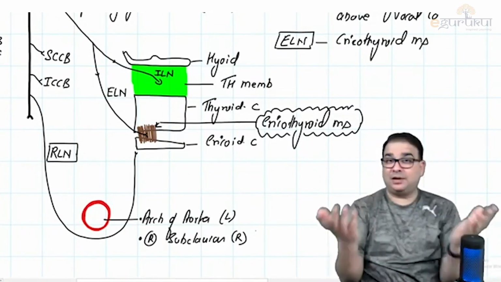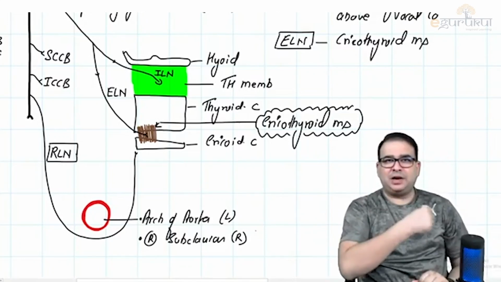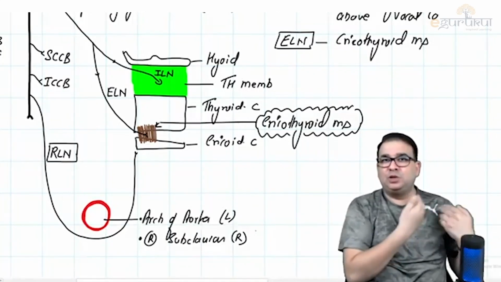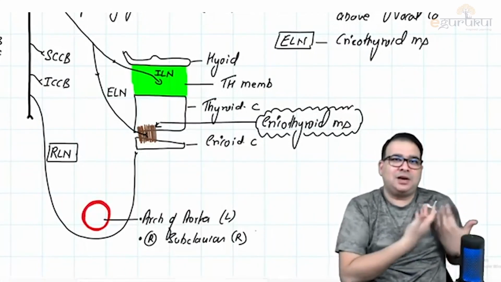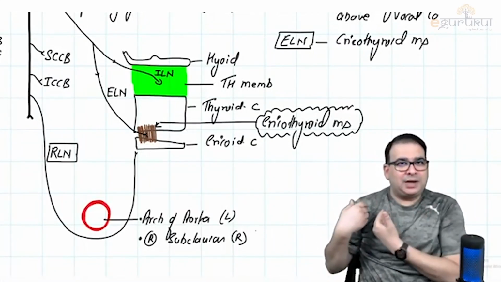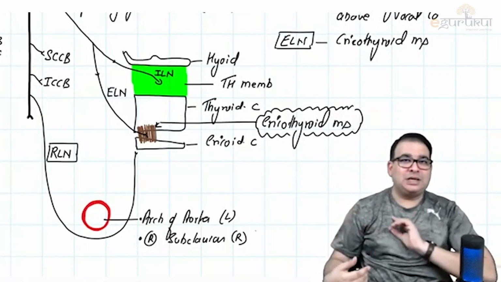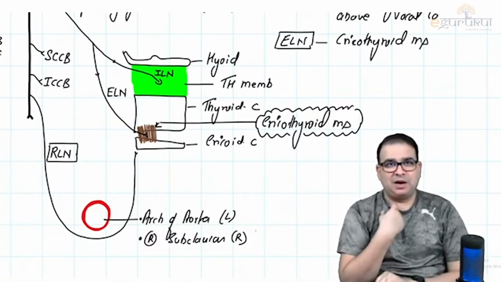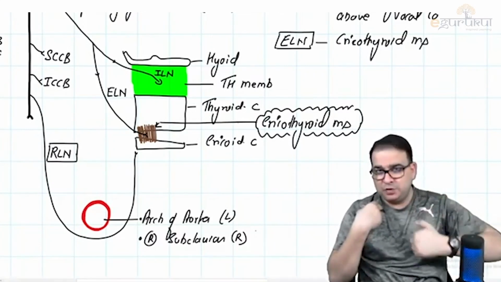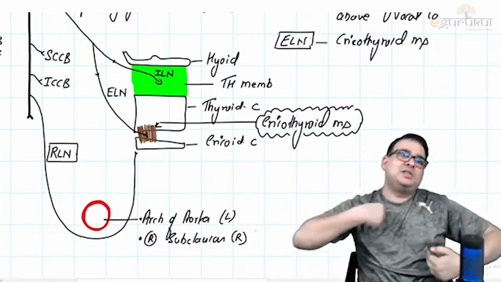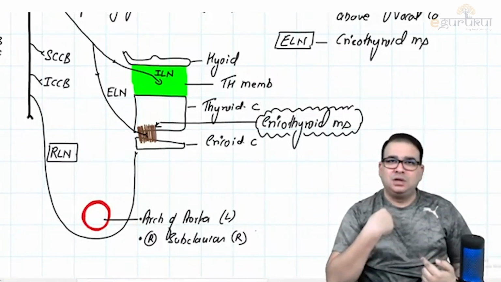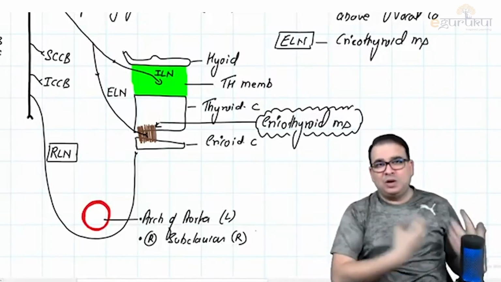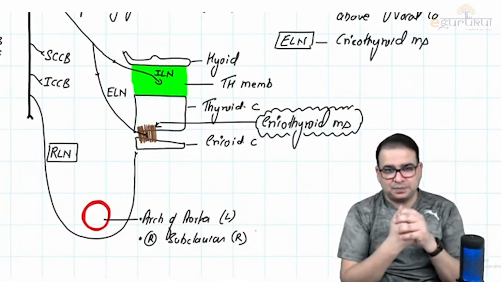Remember, guys, fourth arch, again, embryology. The fourth arch artery on the left side forms the arch of aorta. So the recurrent laryngeal nerve is below the fourth arch artery. On the right side, the fourth arch artery formed the right subclavian artery, so the recurrent laryngeal nerve on this side is below the subclavian artery. That is why the left recurrent laryngeal nerve is very long and the right recurrent laryngeal nerve is short, because it just has to go below the subclavian artery and then go back. The left one has to go back from below the arch of aorta. So the left recurrent laryngeal nerve is longer.